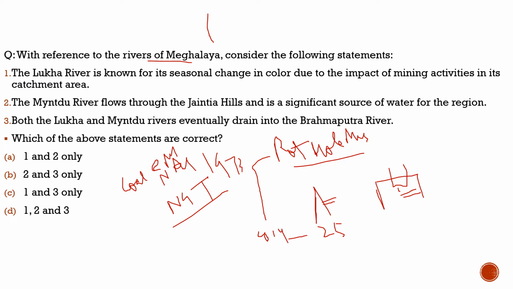The Coal Mines Nationalization Act of 1973 does not apply in these states because of the Sixth Schedule. Whenever such mines are found in these states, they directly belong to the owner of that particular land. So these rat hole mines are operated by them, but the National Green Tribunal went against it and banned it in 2014, but still it is going on.